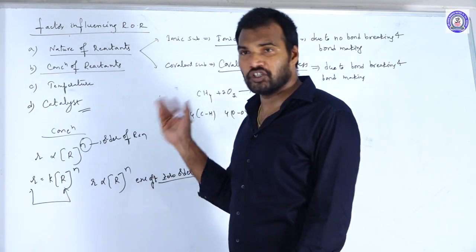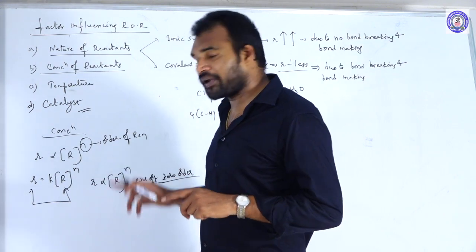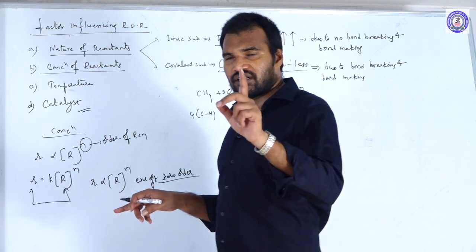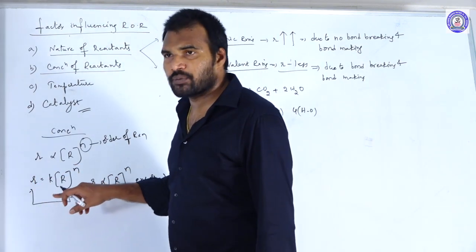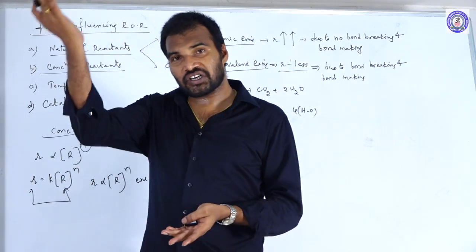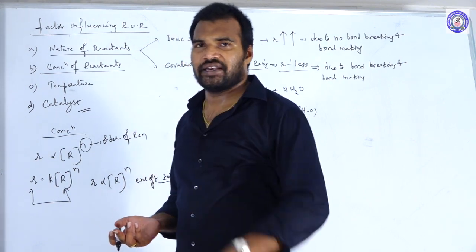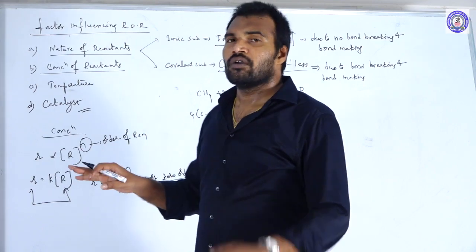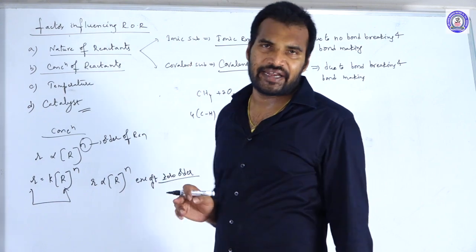If n is 0, then anything to the power of 0 is 1, so the rate is independent of concentration. For every other order of reaction, rate is directly proportional to the concentration of R. If the concentration of reactants increases, the rate also increases, and how many fold depends upon the order. For any order except zero order, rate and concentration are directly proportional.